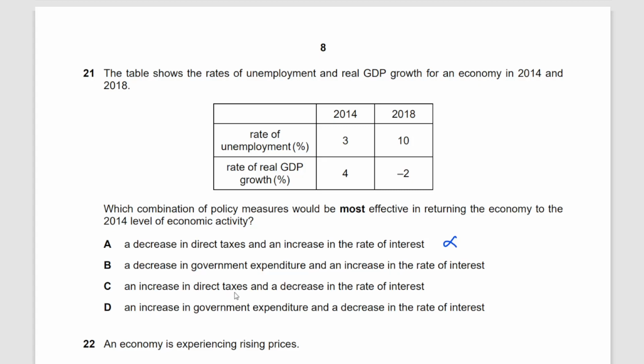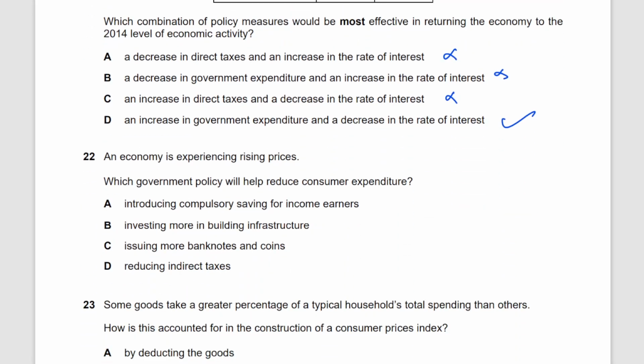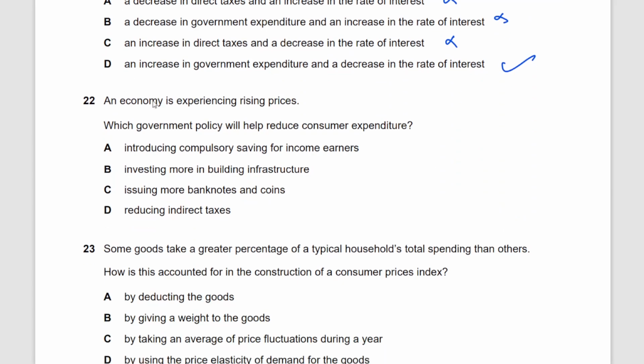C, an increase in the direct taxes and decrease in rate of interest. An increase in direct taxes, again, is not a good thing to do, because with higher taxes, people would have low disposable income, so they're not going to be able to spend more. So this is also not the correct option. D, an increase in government expenditure and decrease in rate of interest. Yes, with more government expenditure, the aggregate demand is going to increase, is going to shift to its right, causing an economic expansion. And with low rates of interest, people would be willing to borrow more and spend more, thereby increasing the consumer expenditure and hence causing the economic growth.